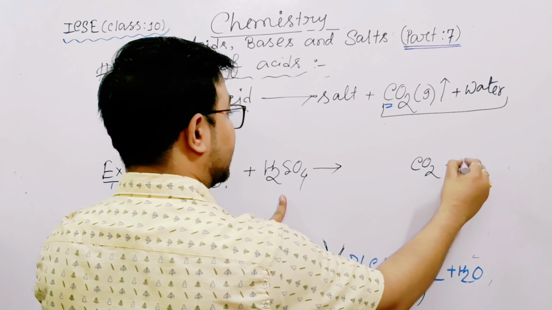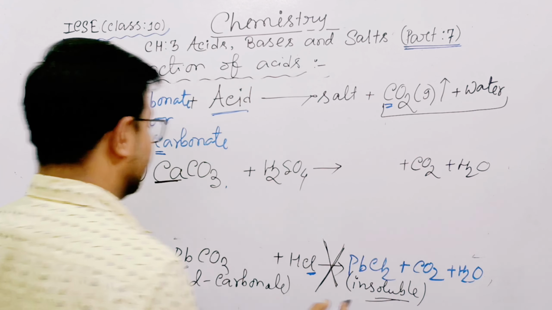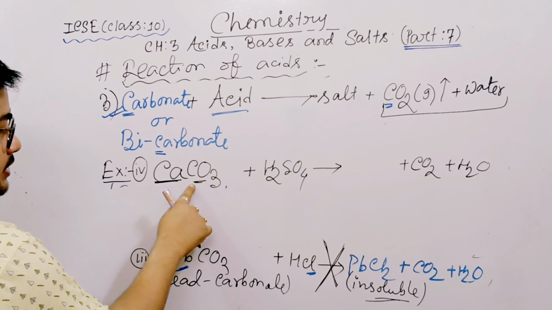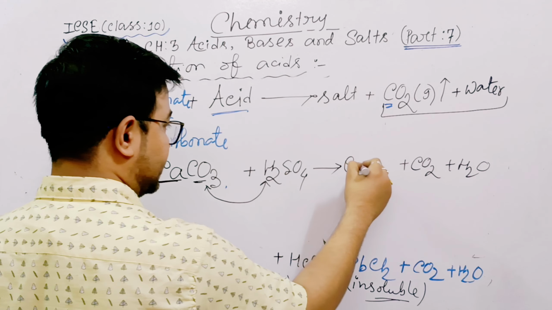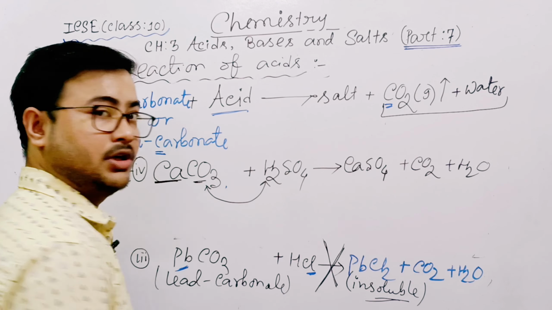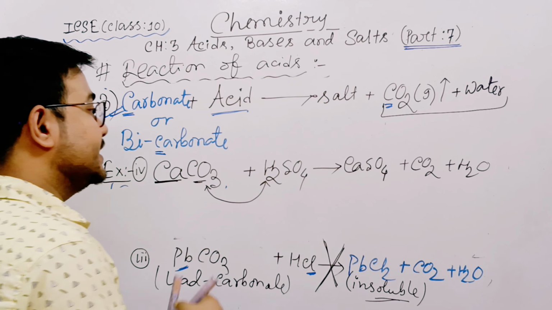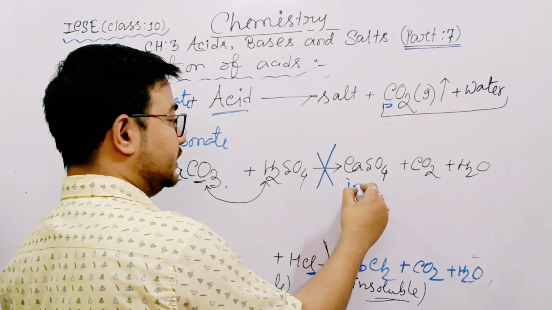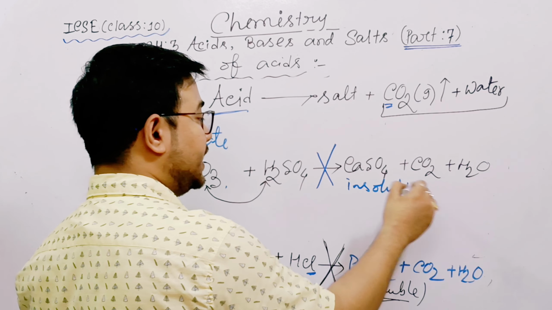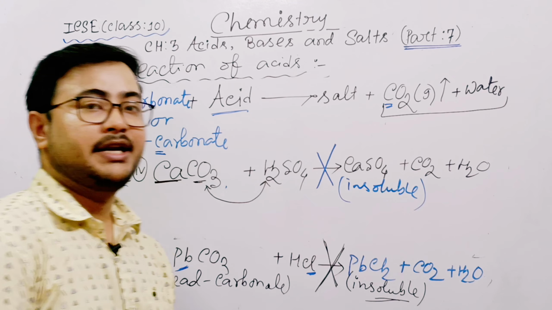The salt will be CaSO4, calcium sulfate. This reaction is also not possible, same answer: insoluble. When any insoluble salt forms, the reaction will stop.